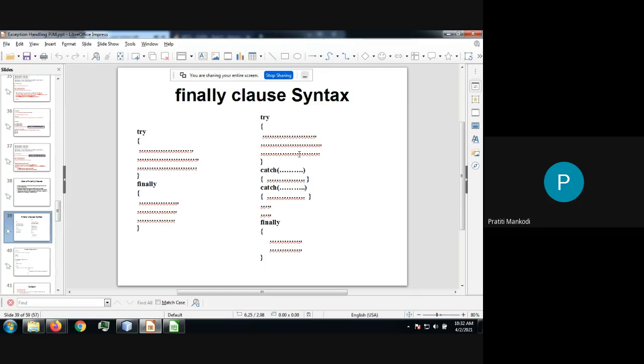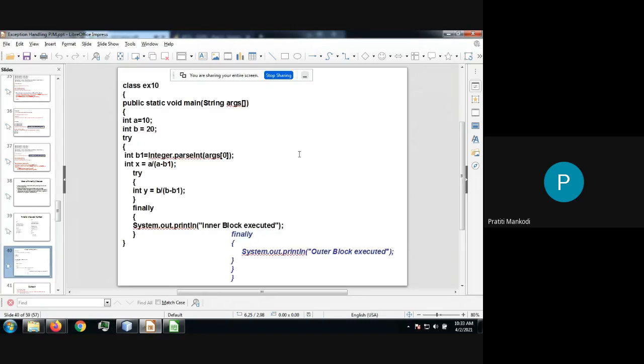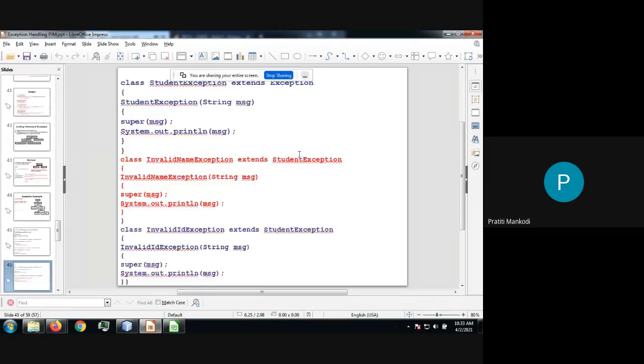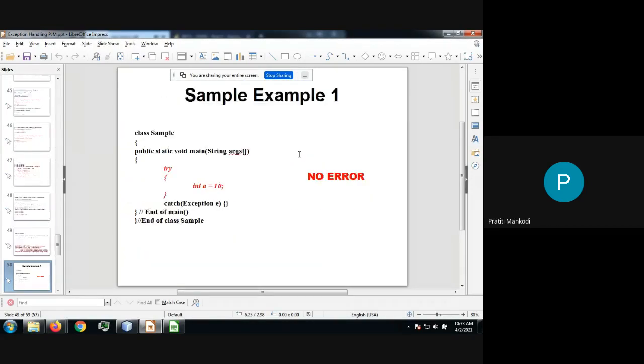Now this is the general syntax of the finally clause. You can have the combination of try and finally, that's perfectly fine. The exception will be handled by the JVM. In the second case, you have the try block, you are catching the exceptions and handling them, and at the end you have the finally clause. So this is also valid. And we have already done the execution of finally. So these are some of the examples.